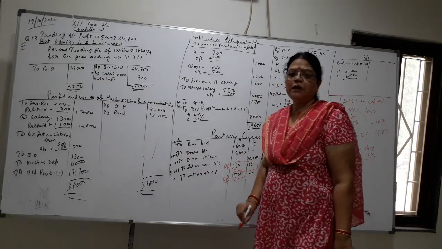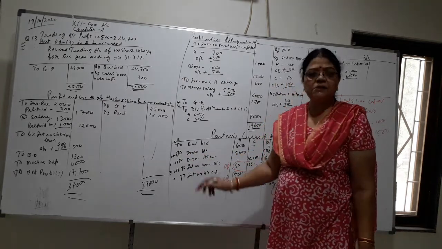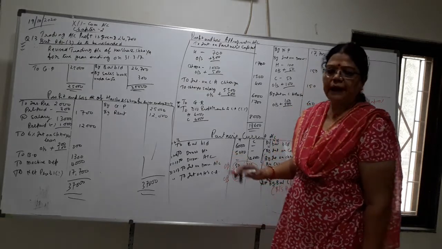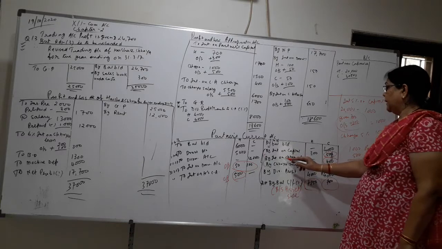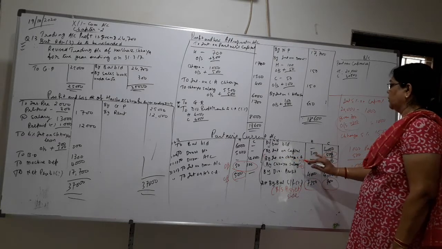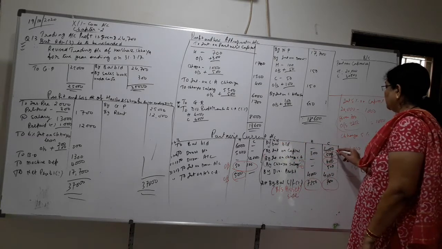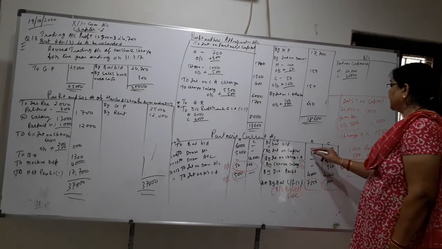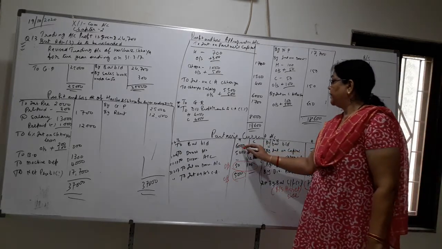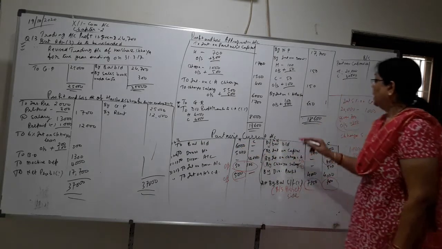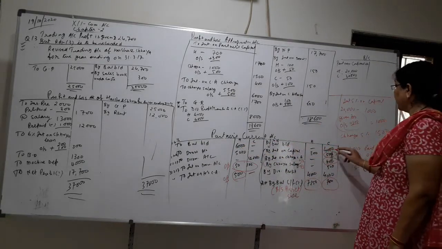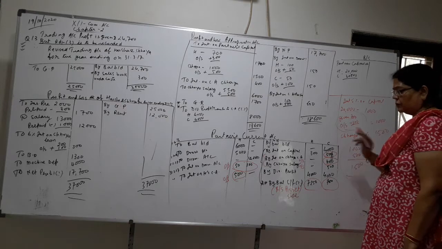If the date is not given, then one-fourth, and interest on drawings is for 31/3 at the end of the year. Okay, now interest on capital and interest on Chaya's current account. First you bring down the balance brought down. Harsha is debit, so I have written on the debit side, by balance brought down, Harsha 6000. Now by balance brought down, Chaya is credit 4000.